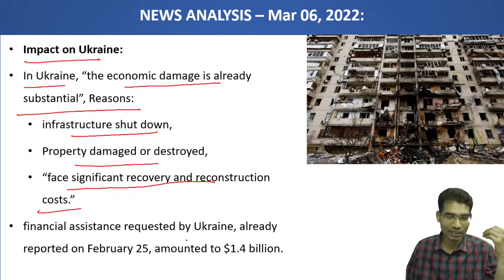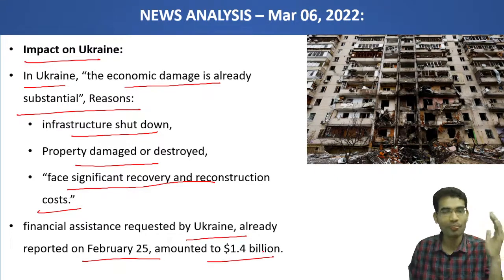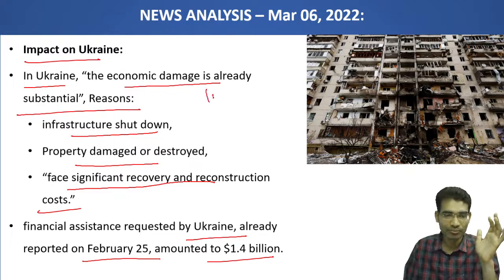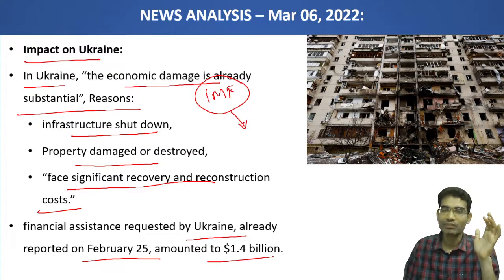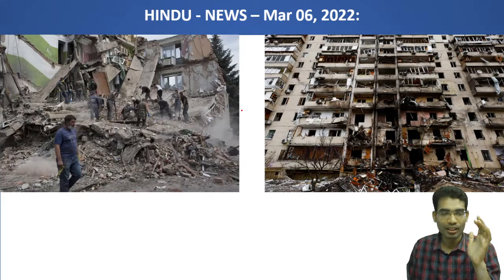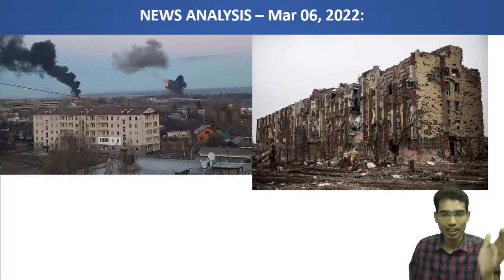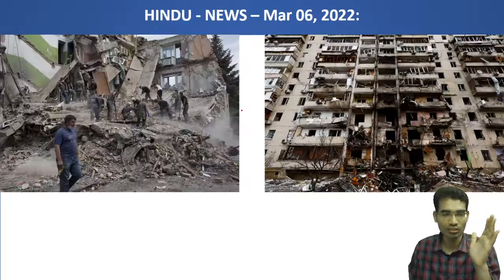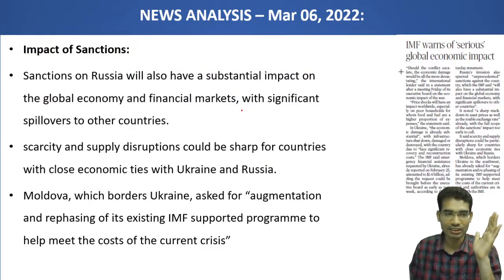Financial assistance requested by Ukraine, already reported on the 25th, amounted to 1.4 billion. Because it is the IMF, the International Monetary Fund, the purpose is to provide financial assistance to the countries which require it. Now it will affect the finances of the International Monetary Fund also. Here you can see the kind of damage that took place due to this war. You can see these images.